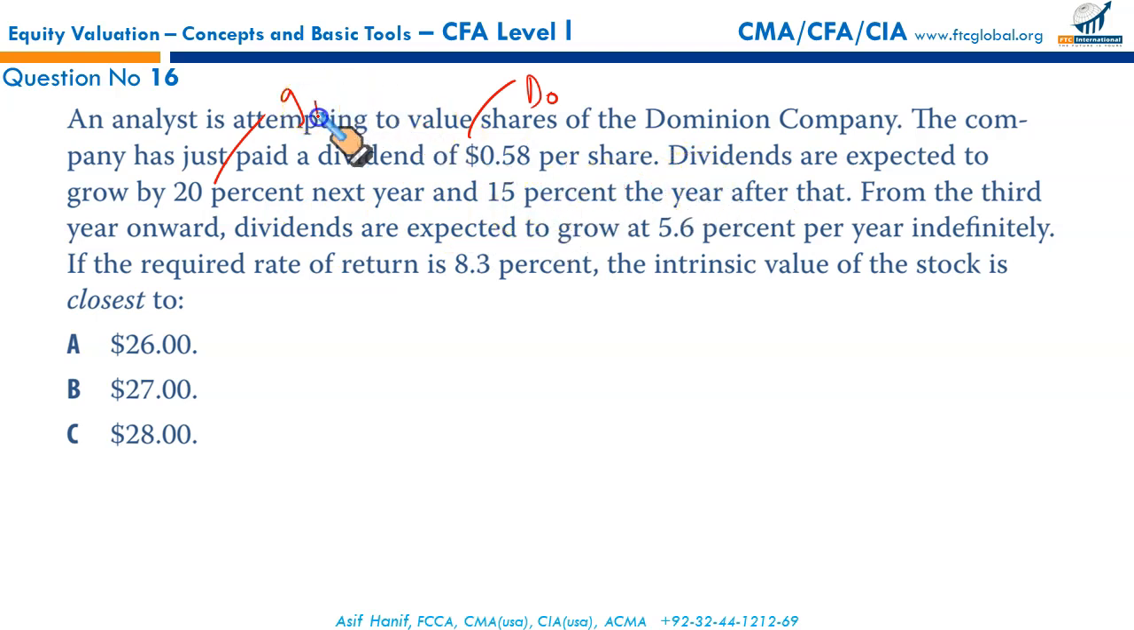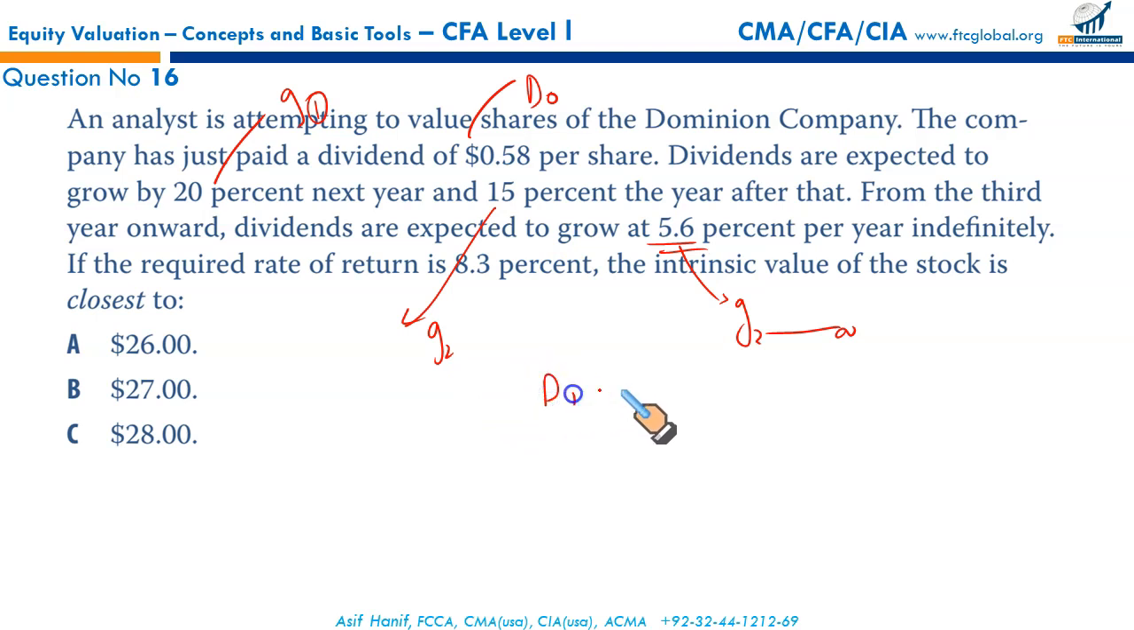Now this is interesting. This G1 basically represents the growth rate for year 1. G2 is 15%, the growth rate after year 1. And from the third year onward, the dividends are expected to grow at 5.6%. So from the third year onwards, this is the growth rate. If the required rate of return is 8.3%, find the intrinsic value. Now let us first draw the timeline.